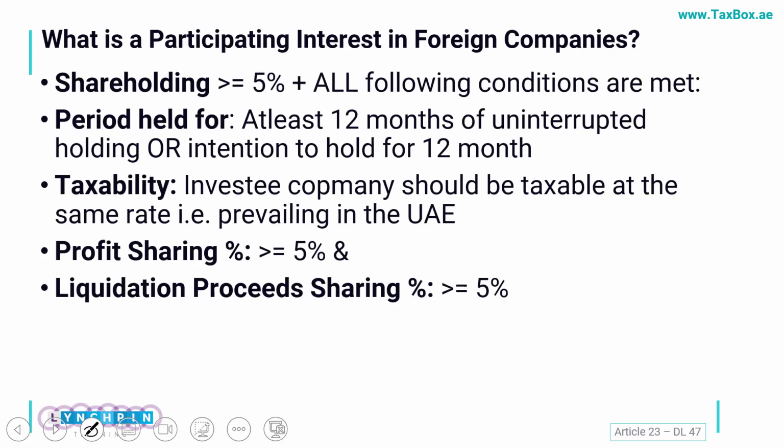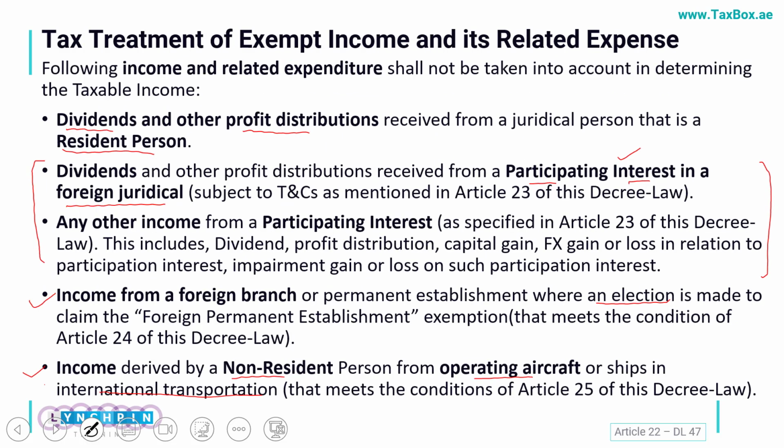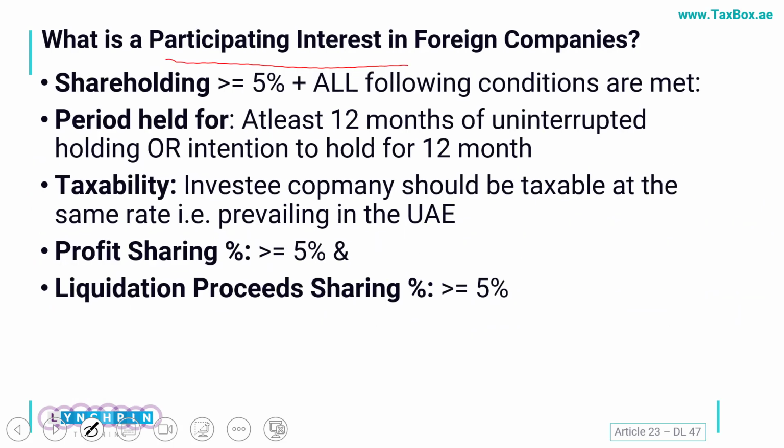Next is the explanation of the participating interest. So, just a recap, we are now focusing on these areas. The dividend earned from the entities qualifying as a participating interest would be exempt. So, we will now see what is included in that participating interest. First thing first is my shareholding condition. My shareholding should be at least 5% or higher in that investee company. If that criteria is fulfilled, then I have the following 4 conditions, and all of those have to be fulfilled.